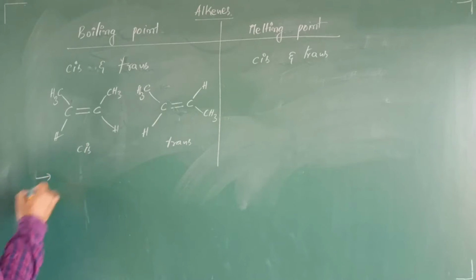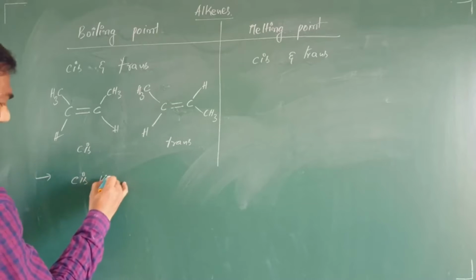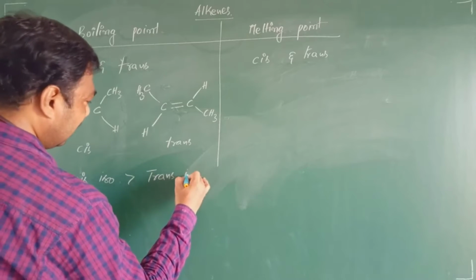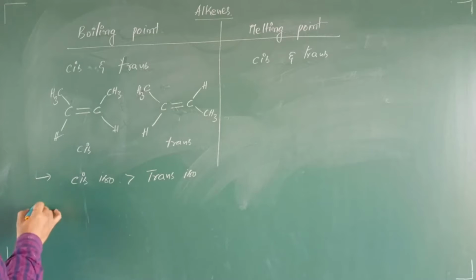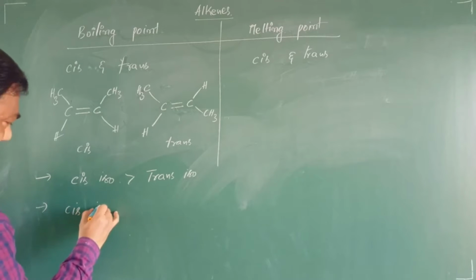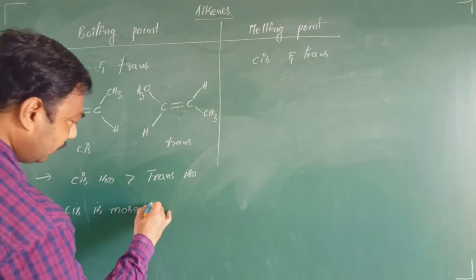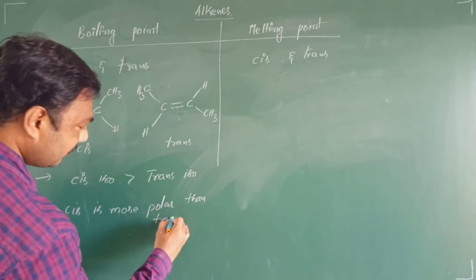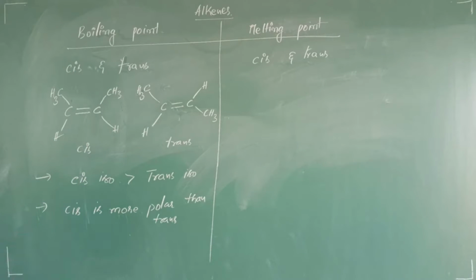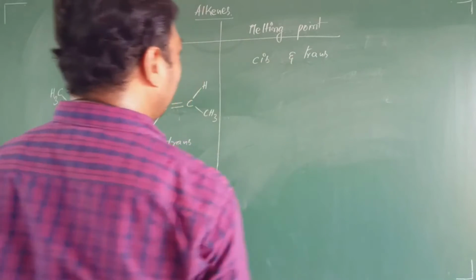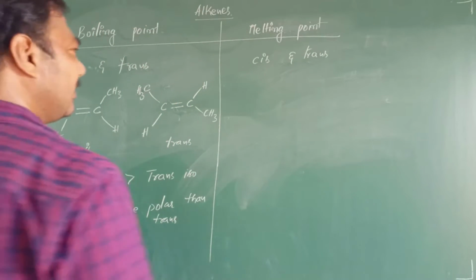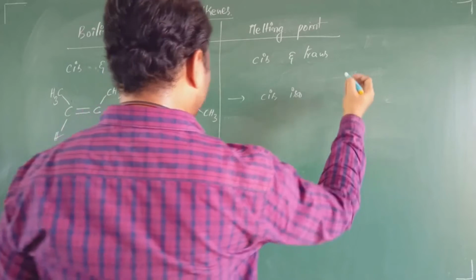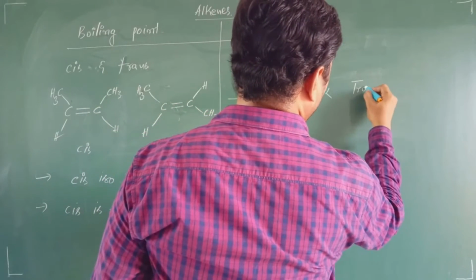Now coming to the boiling point comparison between cis and trans isomers. The cis isomer has a higher boiling point when compared to the trans isomer. The reason is that the cis isomer is more polar than the trans isomer. This is one important point here. Now come to the melting point comparison. Among cis and trans isomers, the cis isomer's melting point is less than the trans isomer's.